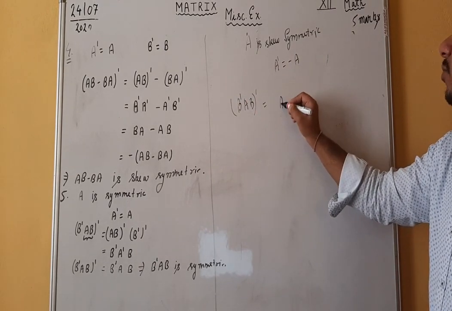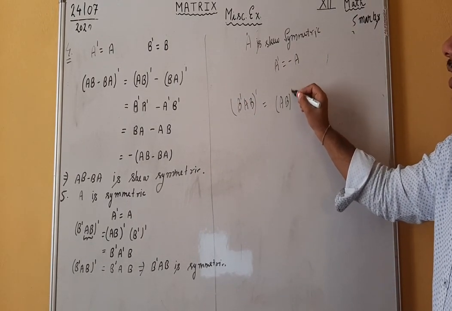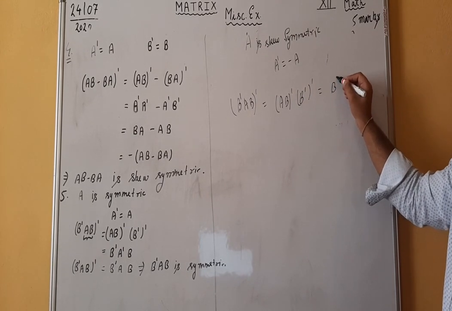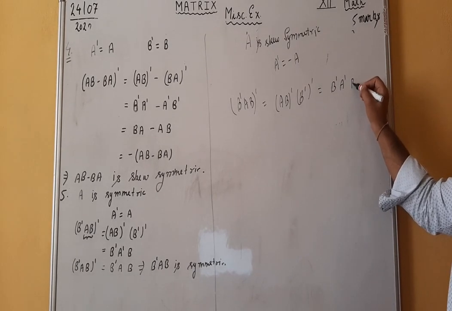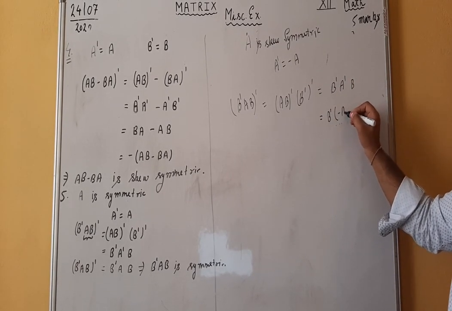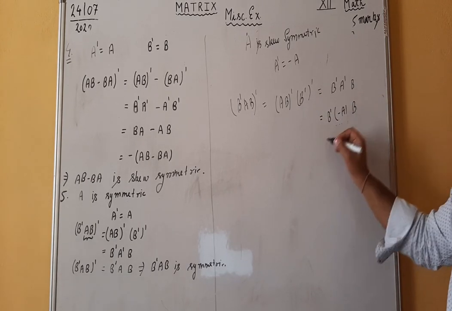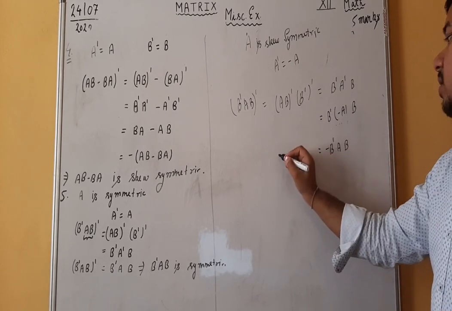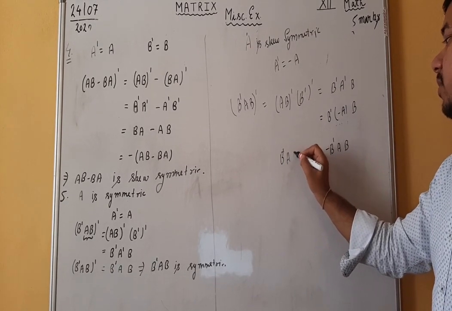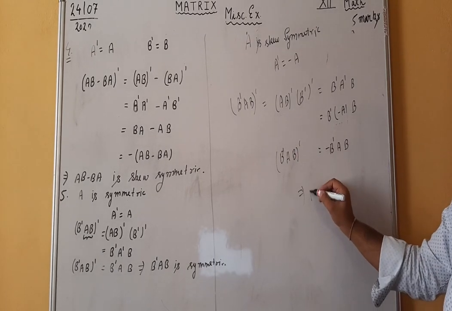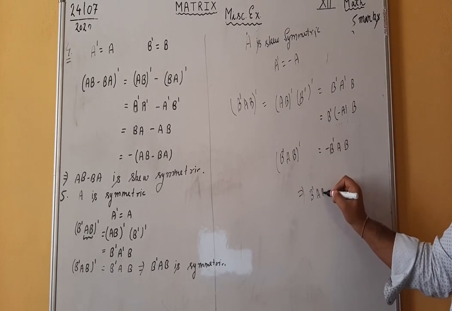What will be the transpose of B dash AB, son? (AB) dash, (B dash) dash, it is equal to B dash A dash, and the double transpose of B is taken, so B becomes B dash, and A dash is equal to what? Minus A. It is B. Minus can be taken out. Minus B dash AB means the transpose of B dash AB is equal to the negative of B dash AB. This implies that B dash AB is skew symmetric.